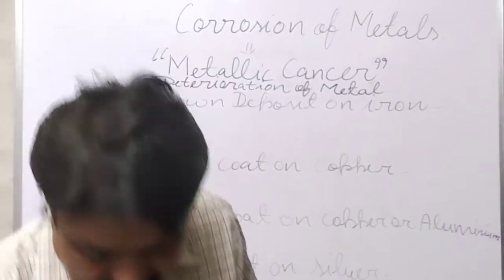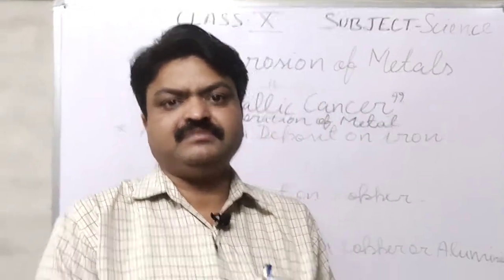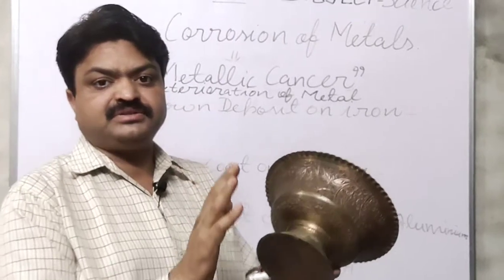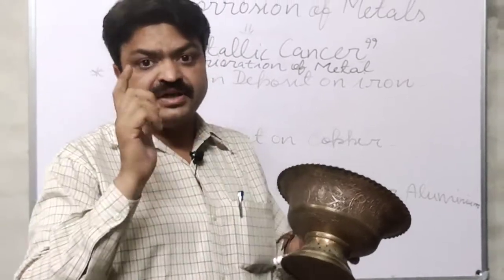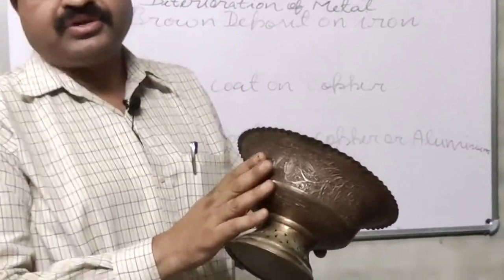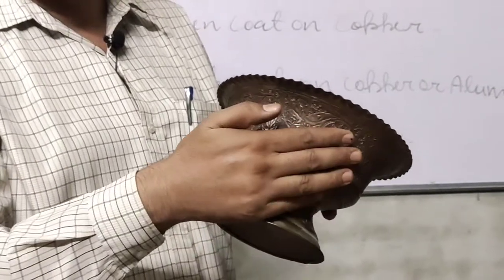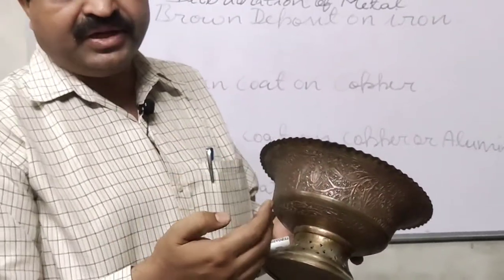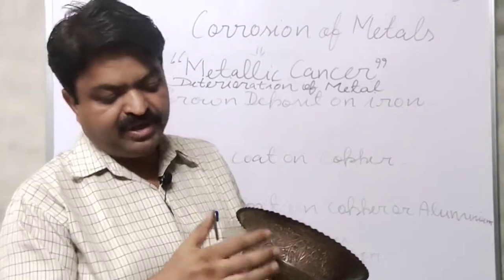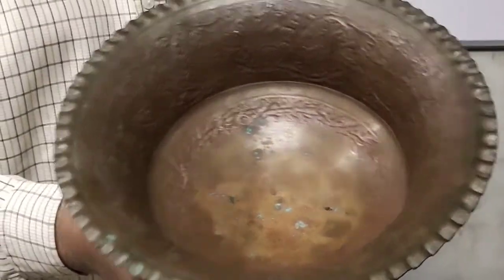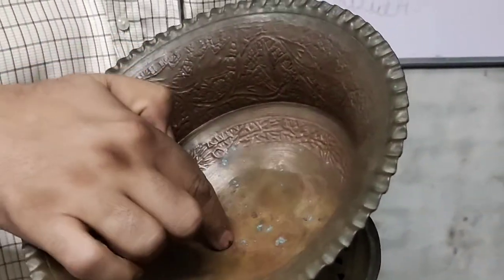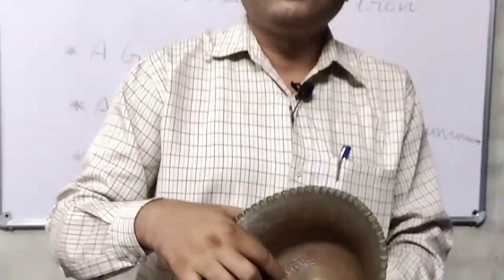Like this, it is a copper vessel. Copper has a shiny appearance. If we take a brand new copper utensil, it has a shiny appearance, but this utensil does not. Now it has become dull and dark. You can also observe inside it there are greenish spots. These greenish spots are also due to corrosion.